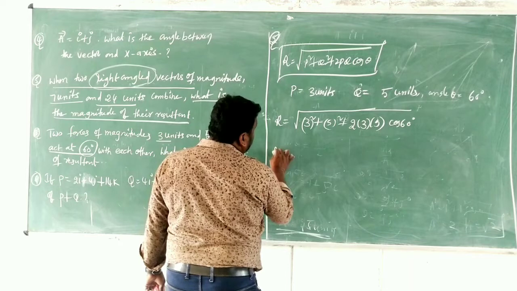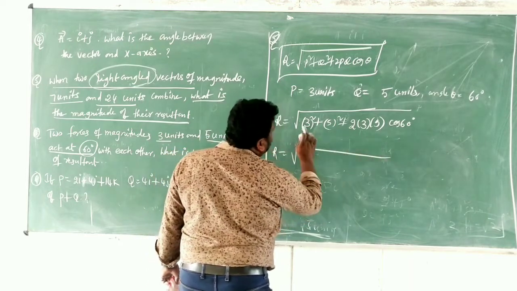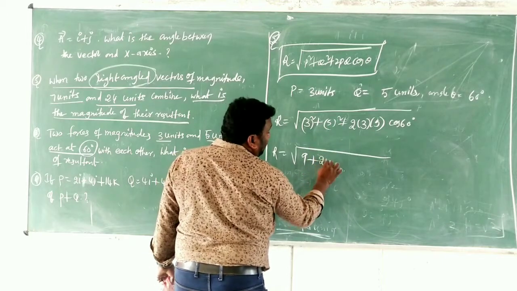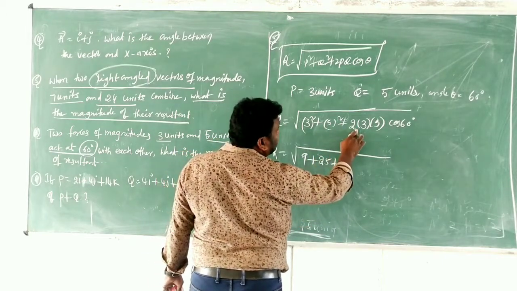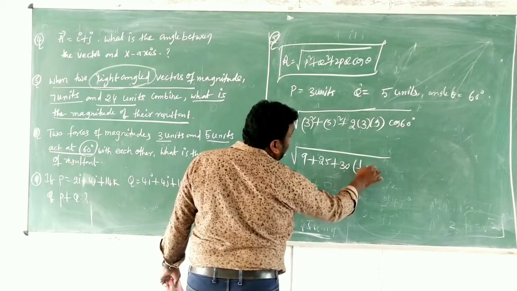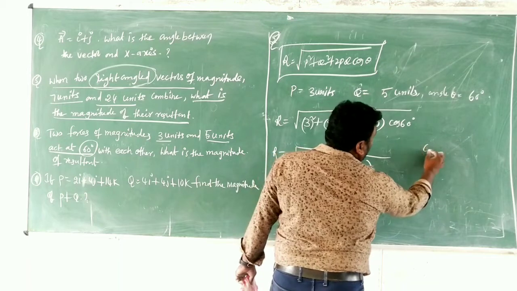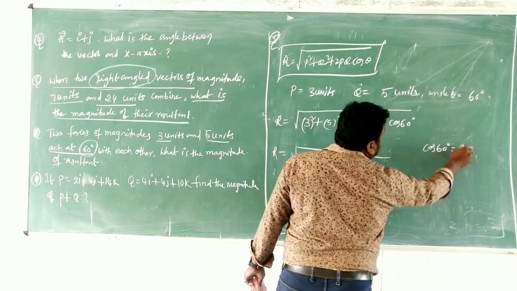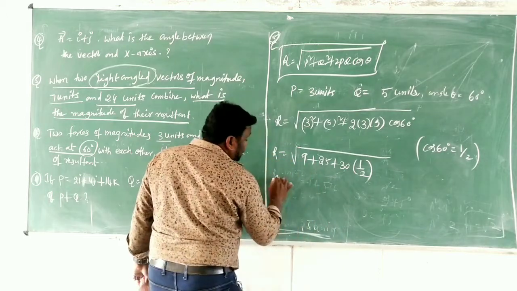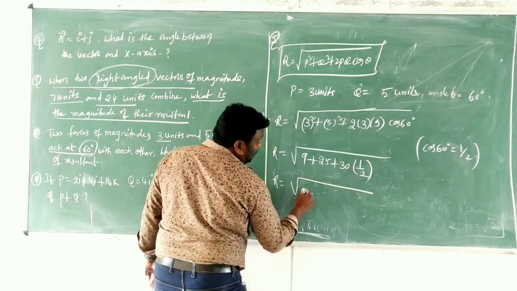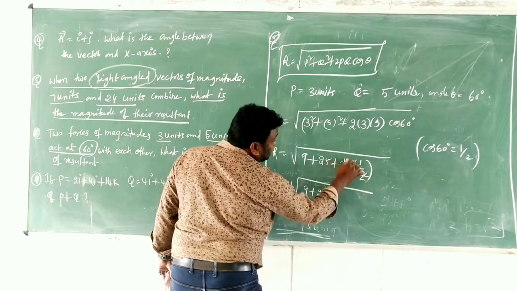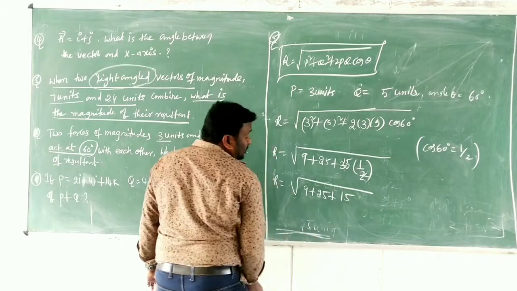Then R equals the square root of 9 plus 25 plus 30 into cos 60. We know that in trigonometry, cos 60 equals 1 by 2. So R equals the square root of 9 plus 25 plus 15. Clear?